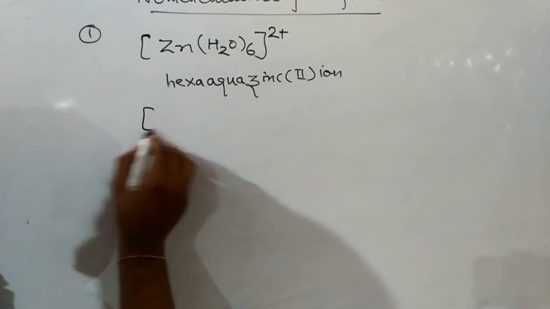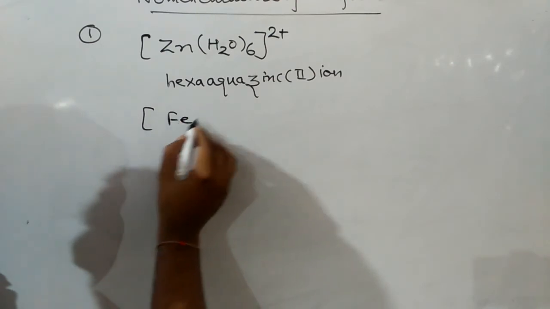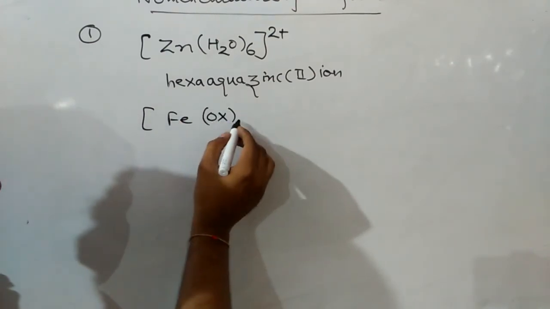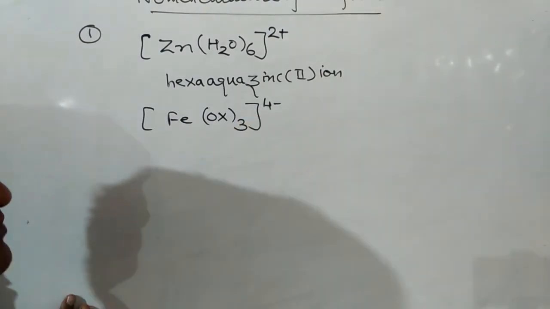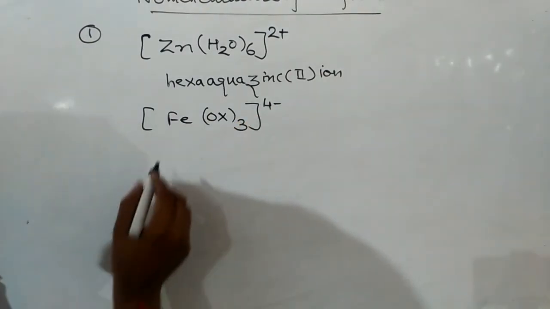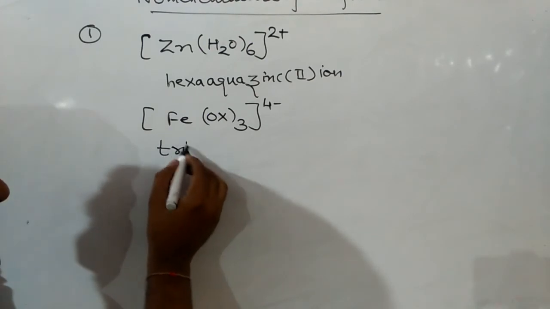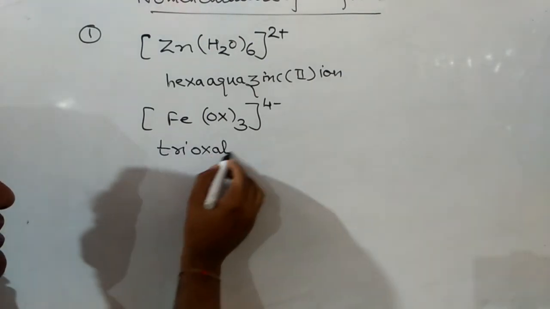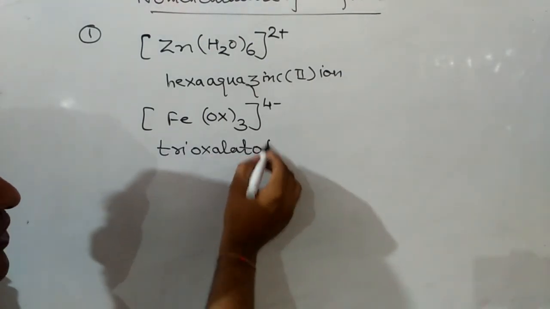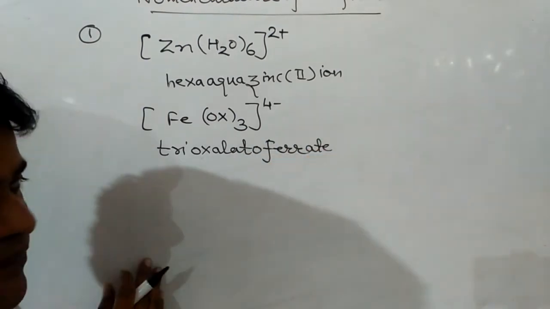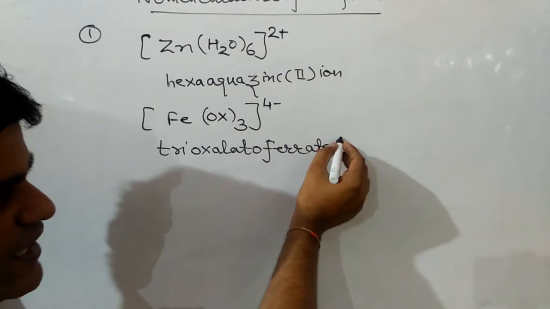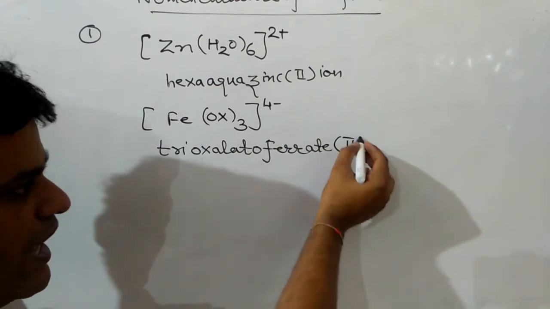Next one is [Fe(ox)3]4-, and we have to write down the IUPAC name of this. Then the IUPAC name will be trioxalatoferrate(II). The suffix -ate is used because the coordination sphere has a negative charge. Ferrate(II).